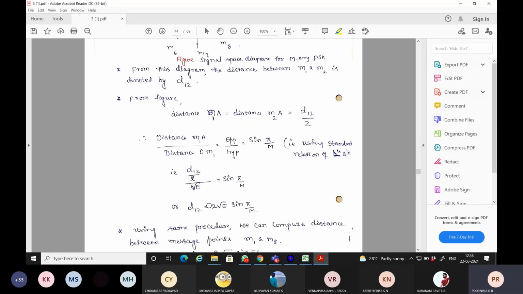And what is the hypotenuse? It is root E from the diagram. So it is sine pi by M. If you are calculating D12, you can rewrite this as 2 root E sine pi by M. We have only rearranged this expression, and this is the Euclidean distance you can calculate between any two message points. We have taken M1 and M2 as the two reference message points. It is left to the designer's choice; between any two message points, the distance can be computed.